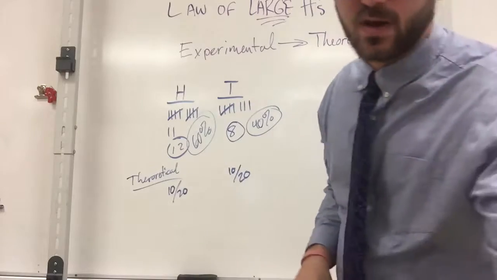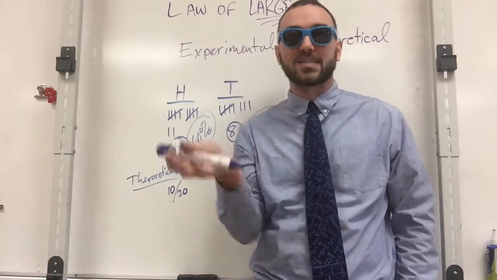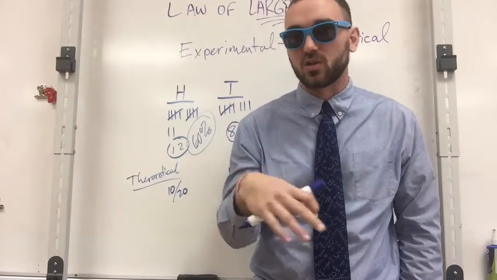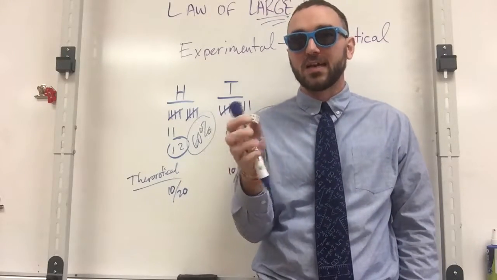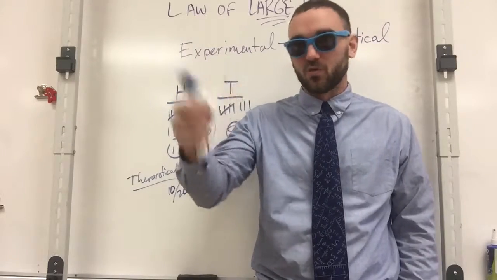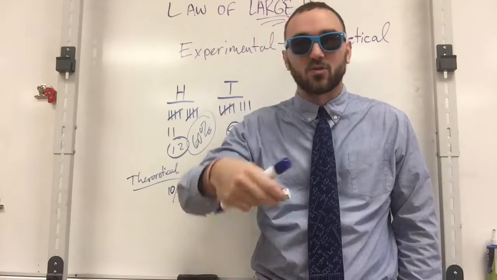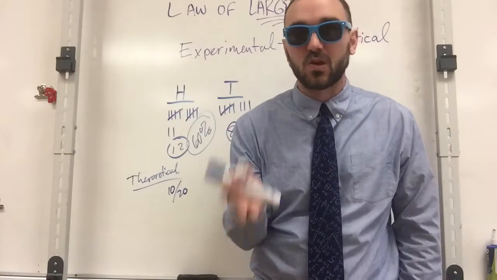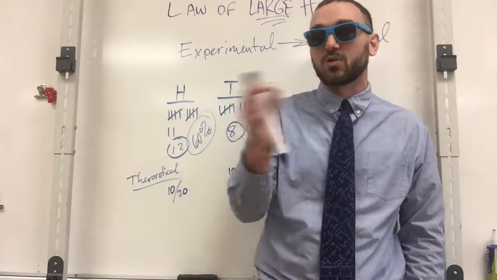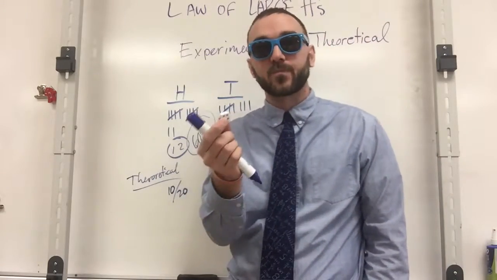Now the same scenario happens when I roll a die. Now a die should land on a given number 1 out of 6 times, right? If I just choose a number, so the number 1, the probability of 1 occurring is going to be 1 out of 6. Now if I roll this over and over and over again until we did 10,000 rolls, we might get closer and closer to the 16.7% of the time rolling 1.